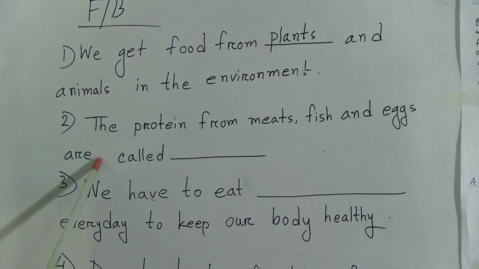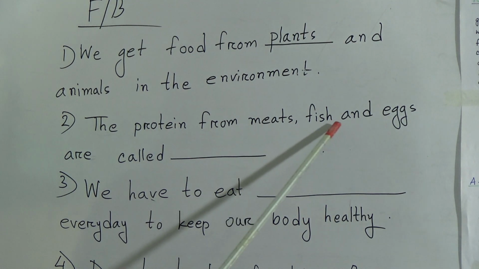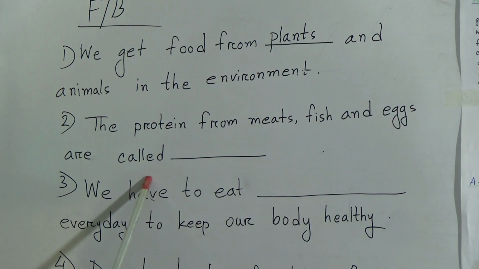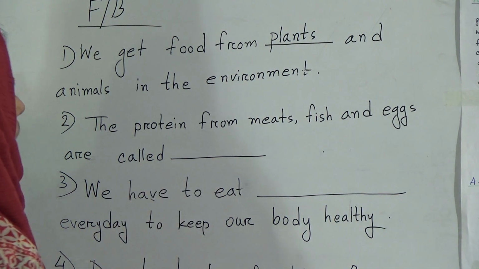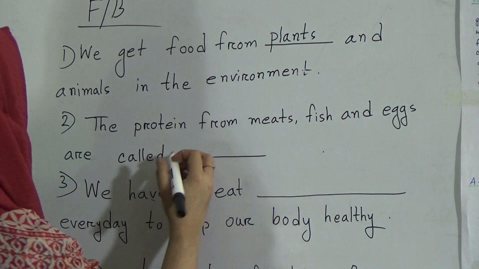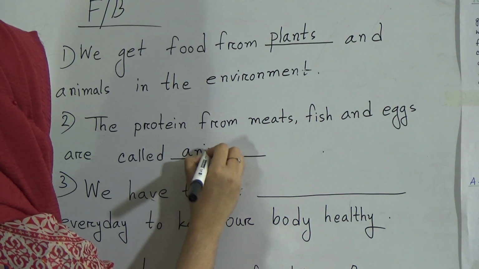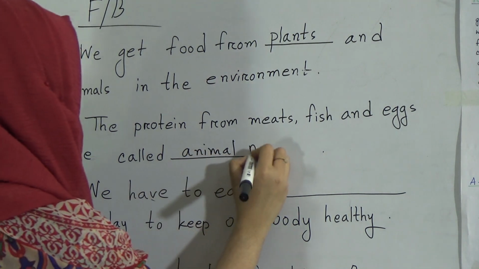Next one here: the portion from meat, fish and eggs is called what? Animal proteins. It will be animal proteins. We get meat, fish and eggs from animals, so it will be animal protein.